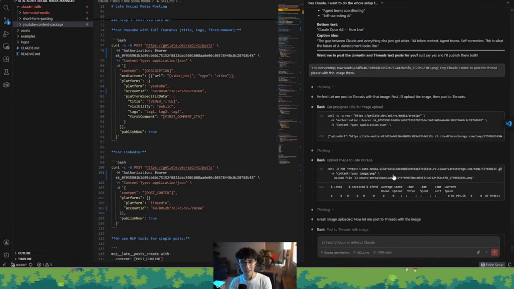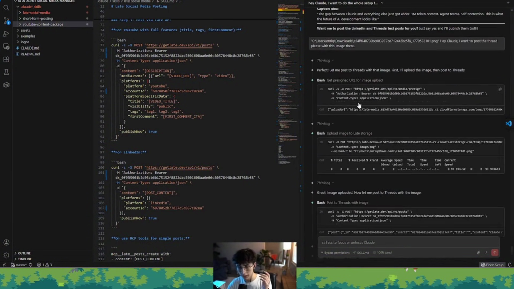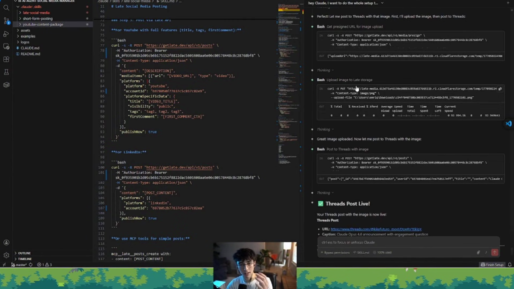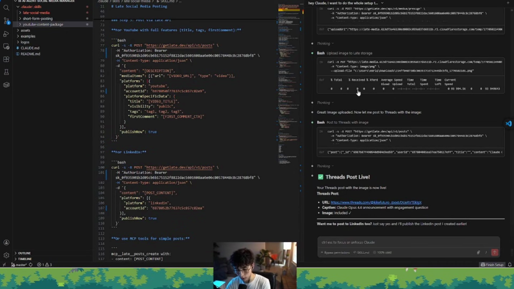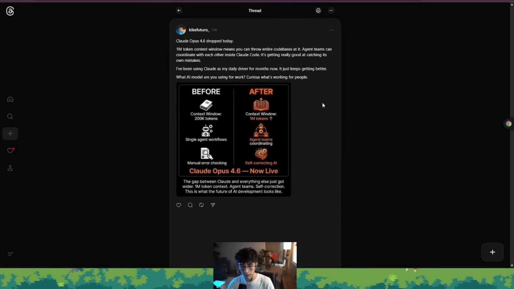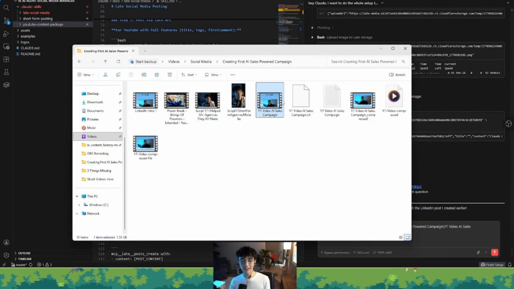Cool. So the process that he followed was, first, he got the image and uploaded it to the Late storage. Then after that, he went into triggering the endpoint for posting to Threads. And here we have my post. Claude Opus 4.6 dropped today. Boom, details, and then the image here. Very nice. So finally, the last skill that we need to use is the YouTube content package.